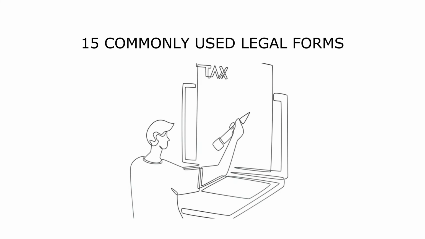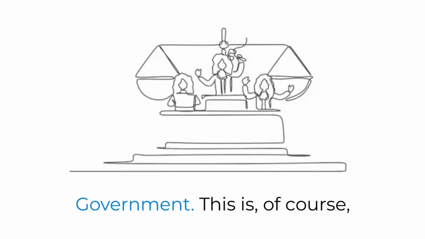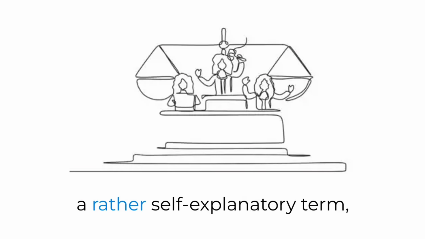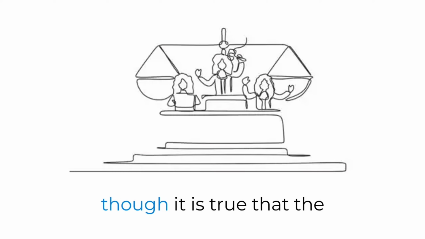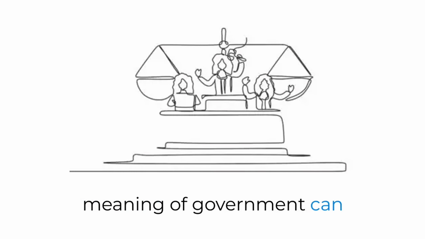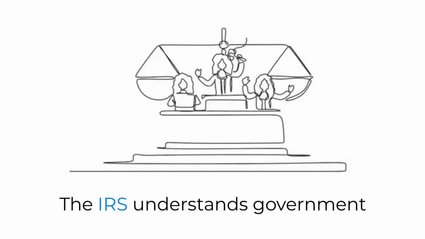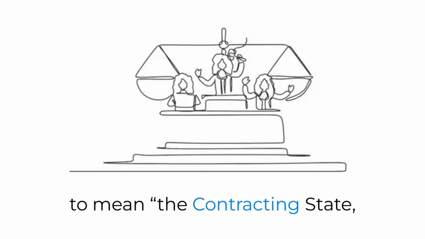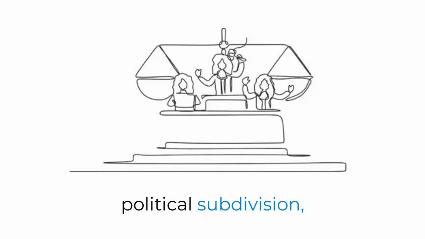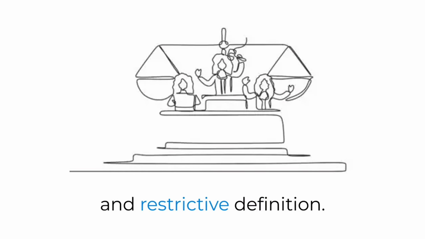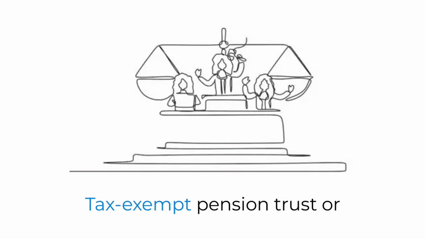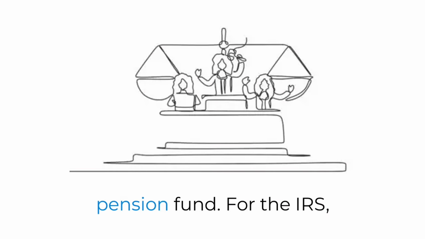15 commonly used legal forms. Government. This is, of course, a rather self-explanatory term, though it is true that the meaning of government can be very subjective and country-specific. The IRS understands government to mean the contracting state, political subdivision, or local authority, a relatively straightforward and restrictive definition.